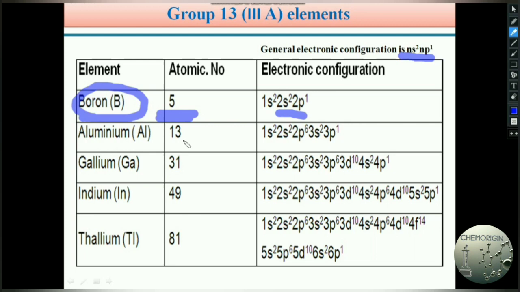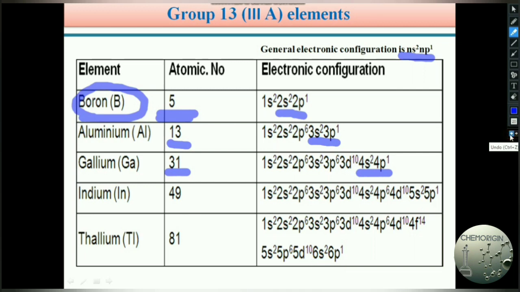For aluminium, the atomic number is 13, and its valence configuration is 3s2 3p1. For gallium, the atomic number is 31, and its valence configuration is 4s2 4p1. Next, indium has the valence shell configuration 5s2 5p1. Thallium, 6s2 6p1. Based on 2s2 2p1, 3s2 3p1, 4s2 4p1, 5s2 5p1, 6s2 6p1, the general electronic configuration of the 3A group, or 13th group elements, is ns2 np1.